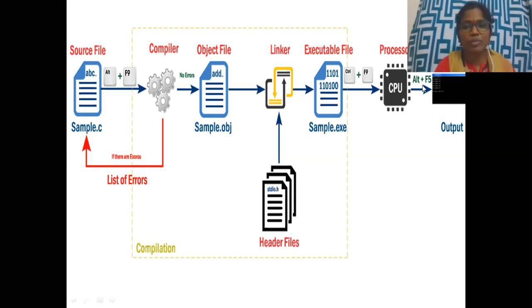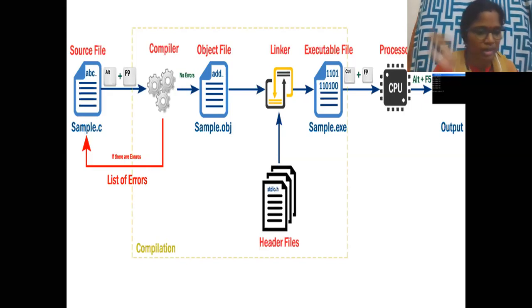So it goes to the processor. The processor will execute. Then you can see your output, the user screen, using the command Alt F5. Take down this screenshot. This will help you forever to execute your C program. Hope you have understood. With this, I will move forward.